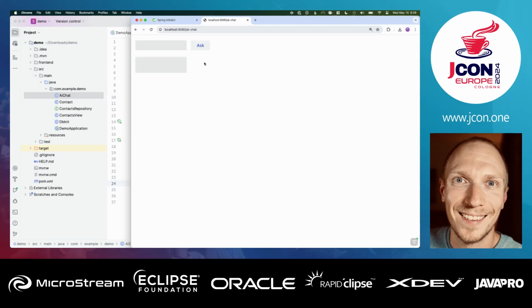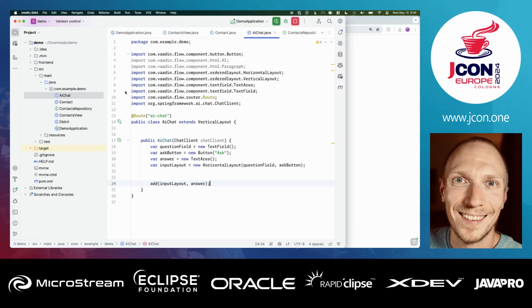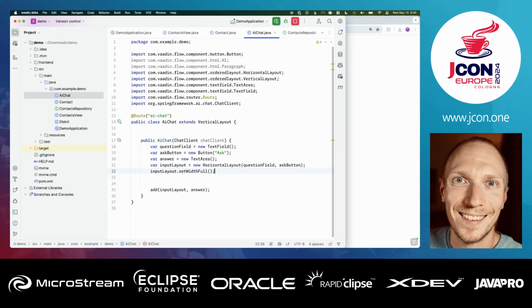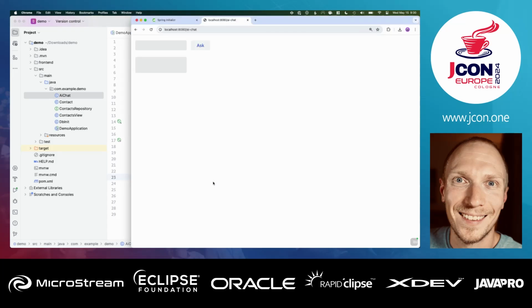Now, this does not probably look the way we expected it, and that's okay. I wanted to just touch on layouting a little bit to give you an idea of how things work. What I want to happen here is I want the input to be as wide as it can be, so push the ask button all the way here, and then this text area should be as big as it can be for the answer. So let's start by saying to the input layout that it should have a full width. That'll make it take up all the space possible. And then we're going to call expand. So we can tell the layout that, hey, expand this particular component to take up any unused space in the layout. And if we go here,